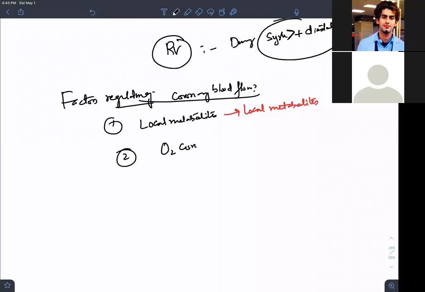Oxygen consumption. The more oxygen consumption you have, the more your heart is working, and the more the coronary blood flow. That is called active hyperemia. The more oxygen you consume, the more blood flow you get. Whatever oxygen you are consuming will be directly proportional to the coronary blood flow, but the vessel should not be diseased.